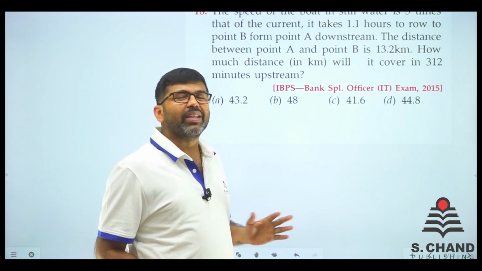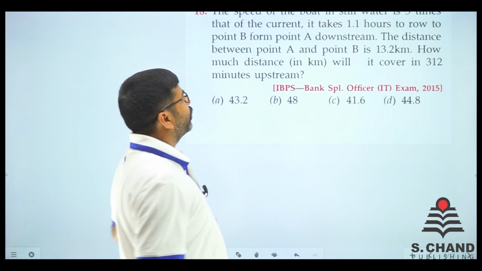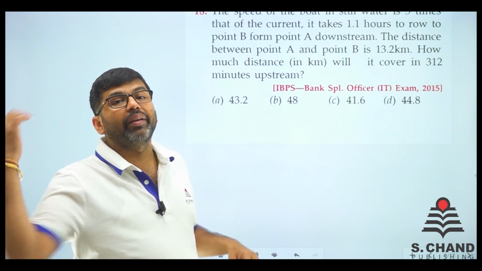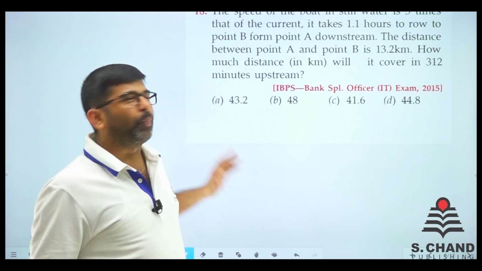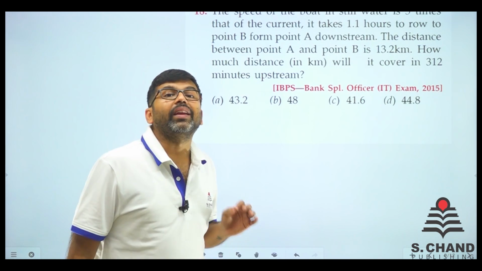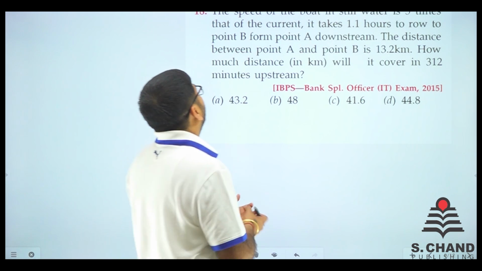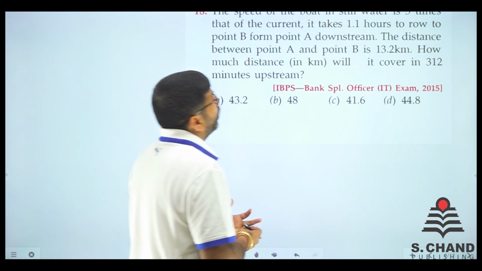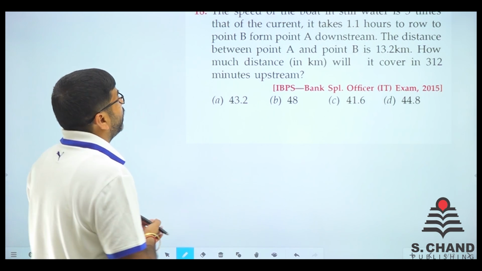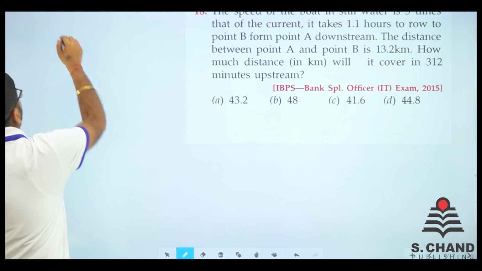Now this question is a big challenge for us. Why is it a big challenge? Because it is different from the questions we did earlier. In the earlier ones, I think we applied the direct formula and the answer came. Here that is not happening. What is happening here? The speed of the boat in still water is 5 times that of the current, and it takes 1.1 hours to row from point A to point B, and that distance is 13.2 kilometers.